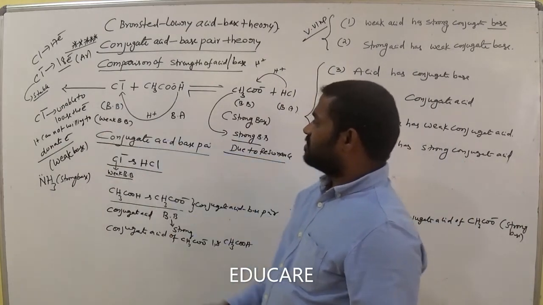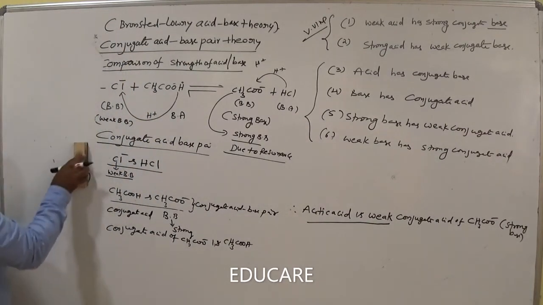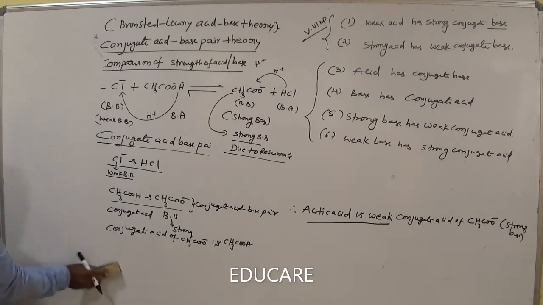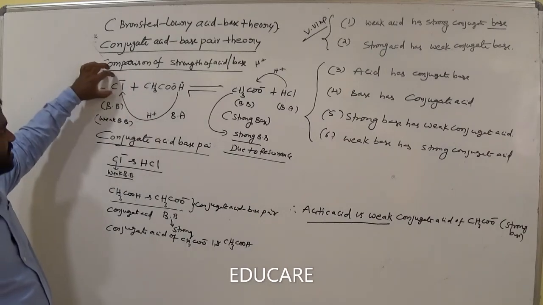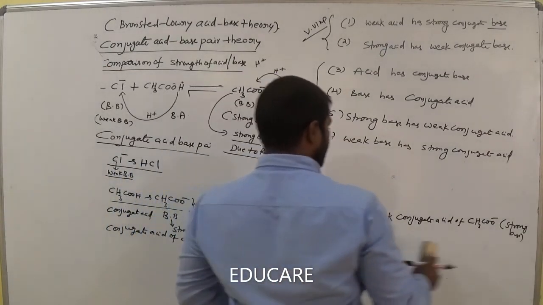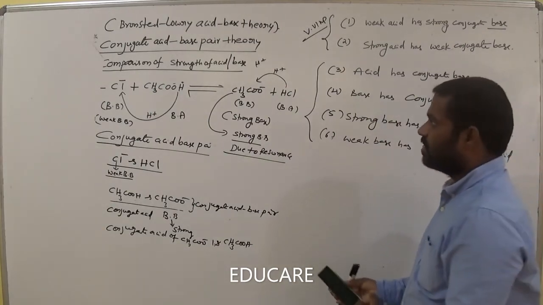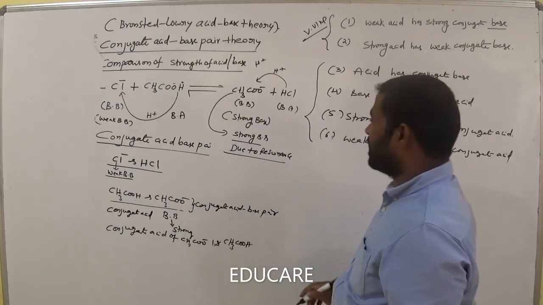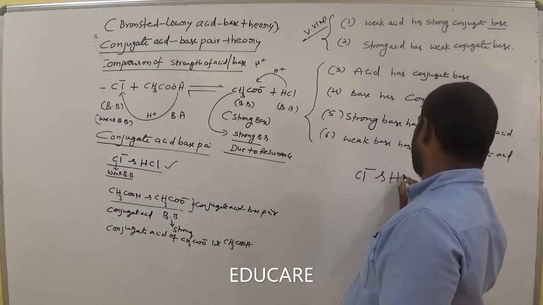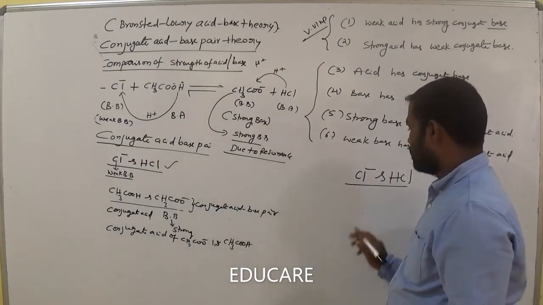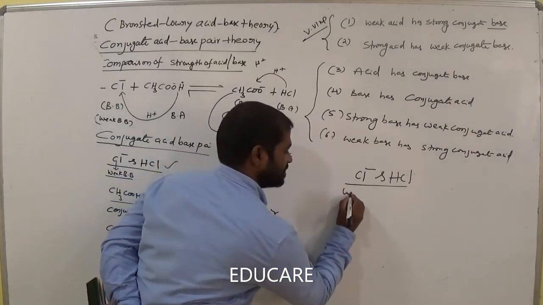This is a weak base, you know. Come to the second conjugate acid base pair in this equation, Cl minus and HCl, am I right? Compare this to the next conjugate acid base pair here. Conjugate acid base pair, Cl minus and HCl. Why? Because both differ by a single proton. Now what about Cl minus? Weak base. It's clear, weak base.